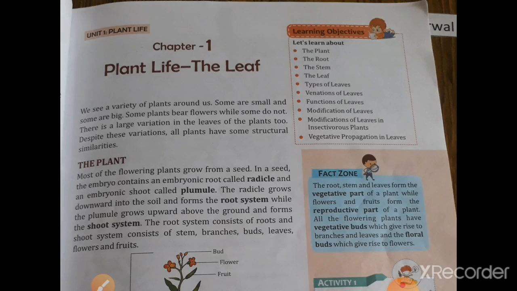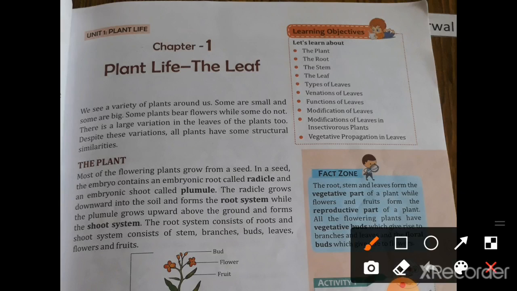Before starting the explanation, listen, I am going to tell you some basic things related to biology and science. After the 5th class, you have now come to 6th, and science is differentiated into 3 parts: physics, chemistry and biology.